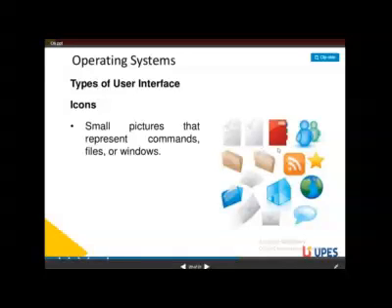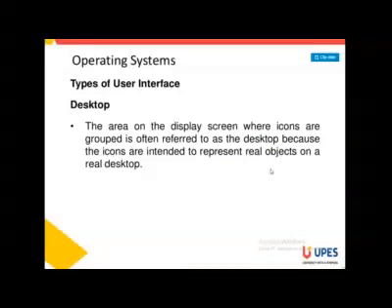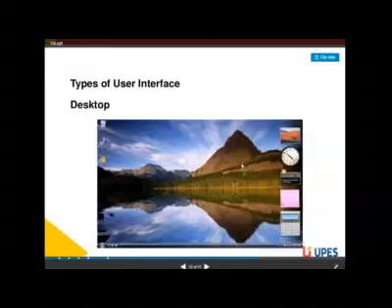These are all the window elements when we are using the GUI application, that means the mouse. The desktop is the area of the screen where icons are grouped together, often referred to as the desktop because the icons are intended to represent real objects on a real desktop. This is the desktop here, and all these are the icons. When we click any icon, programs or windows open. This is an example of the GUI, the graphical user interface.